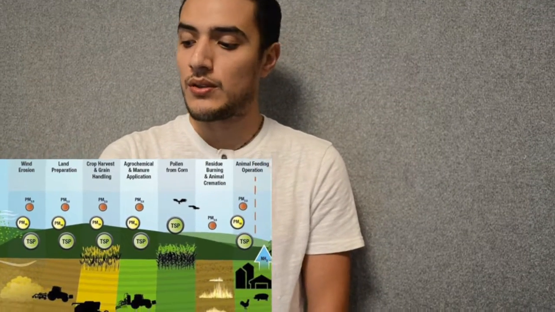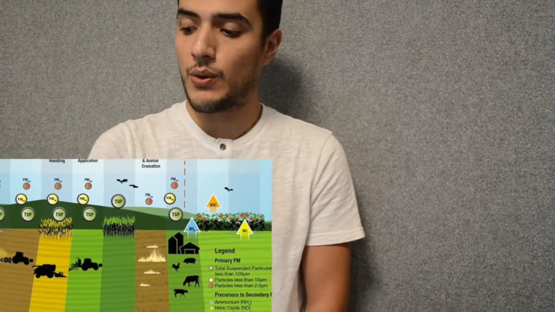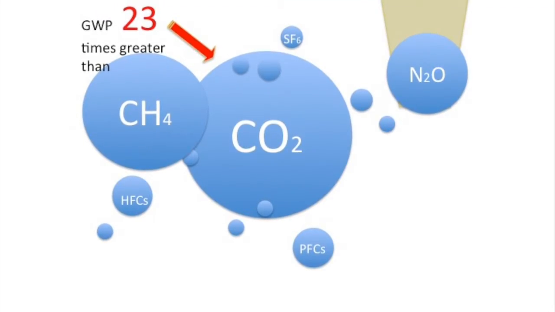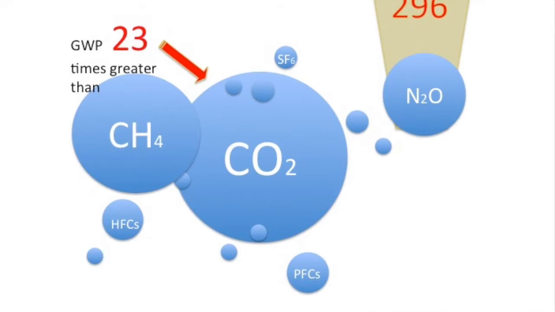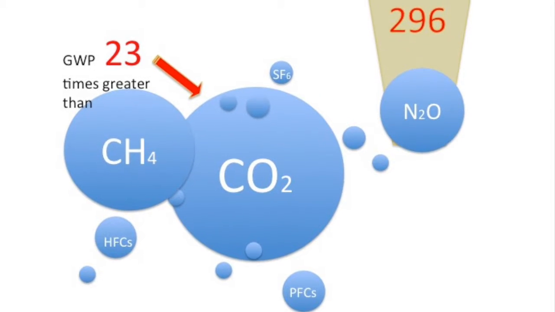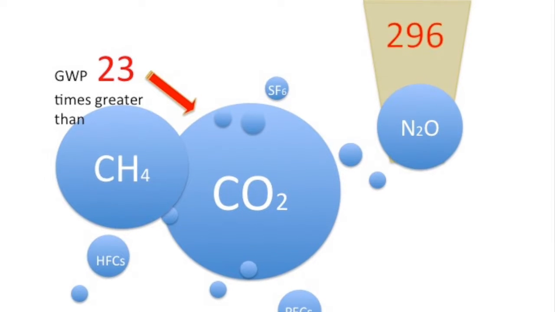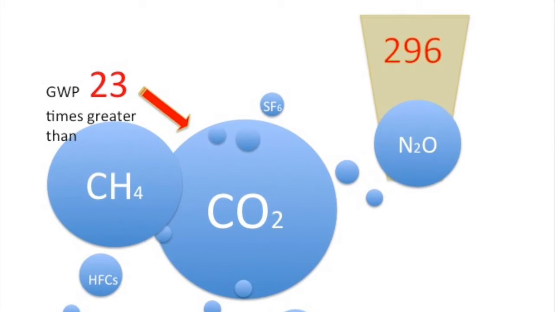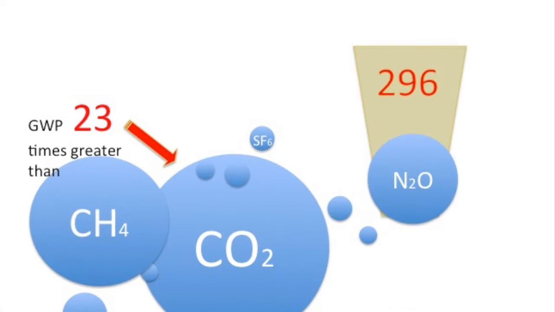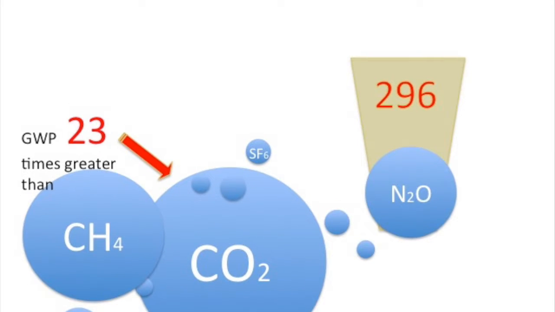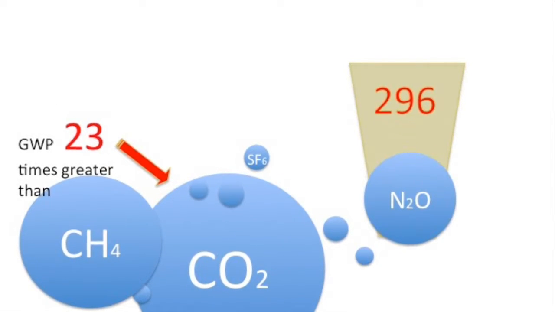Livestock and vegetation are also sources of particulate matter. In almost every place, the production of particulate matter is related and attributed to transportation, coal fire, and agriculture industries. The three main greenhouse gases are carbon dioxide, methane, and nitrous oxide. Even though the attention is focused on carbon dioxide, nitrous oxide has a global warming potential 296 times greater than carbon dioxide, and methane a global warming potential 33 times greater than carbon dioxide.